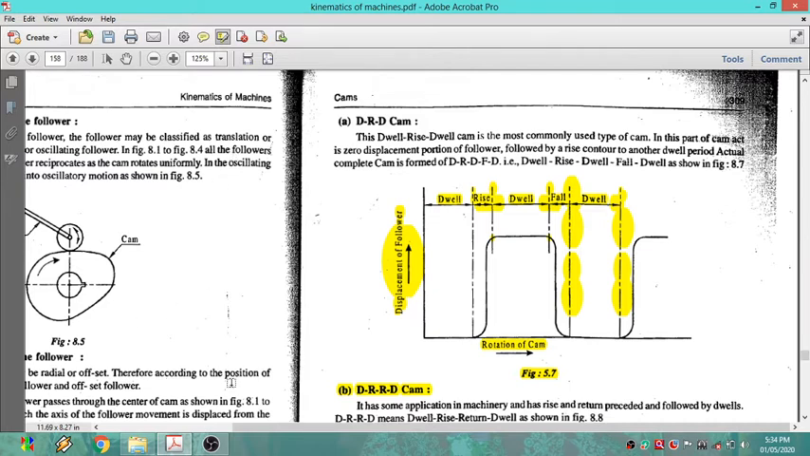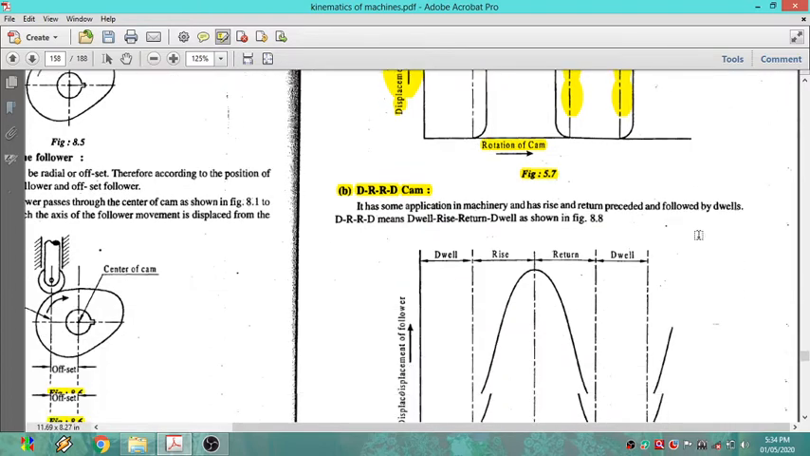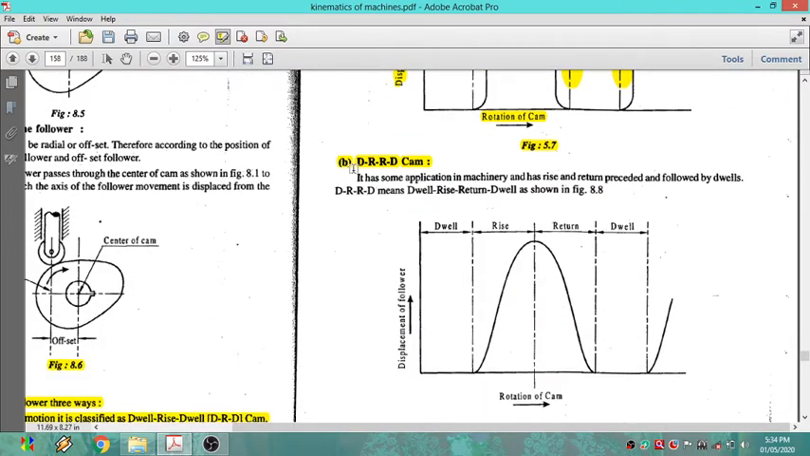Now the first one, according to the follower motions, we can classify as dwell, rise, dwell and return. Again it is dwell, you can follow. Now the second one, if you look at that, is dwell, rise, and again return, with no dwell period. So depending on the application of the machinery, the cam has rise and return proceeded.